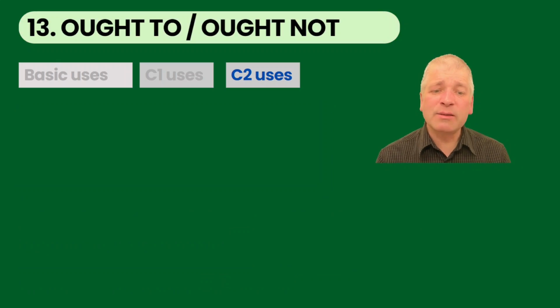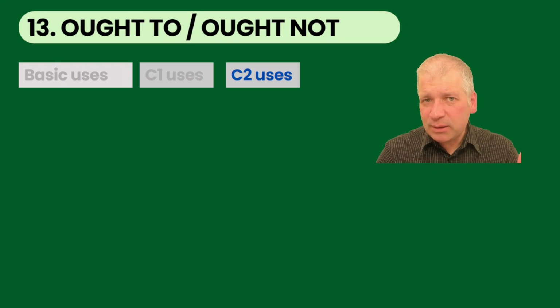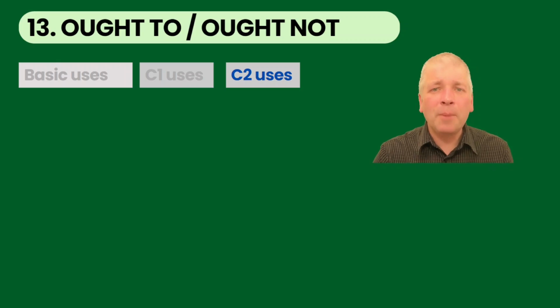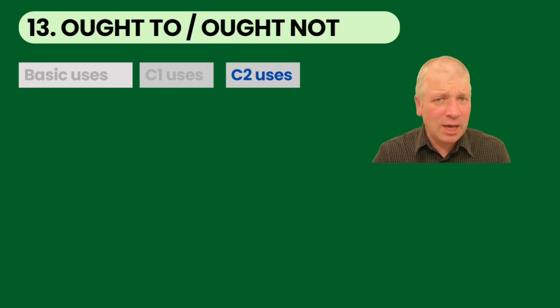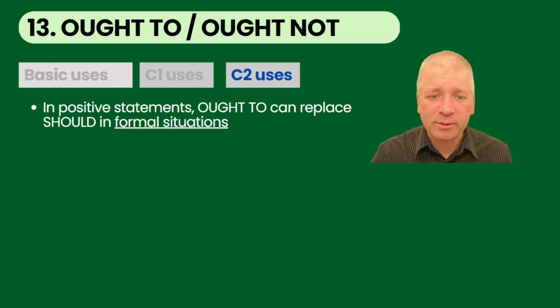Number 13 is ought to and ought not. Now, in some ways, this is not an advanced feature, but it becomes advanced when we look at the grammatical arrangement of the words.